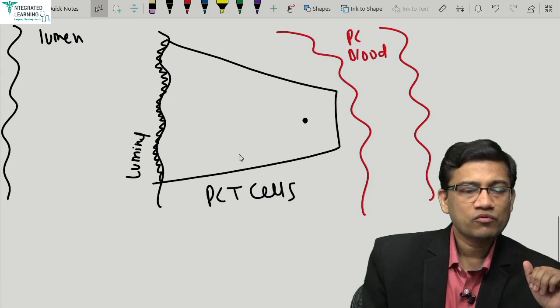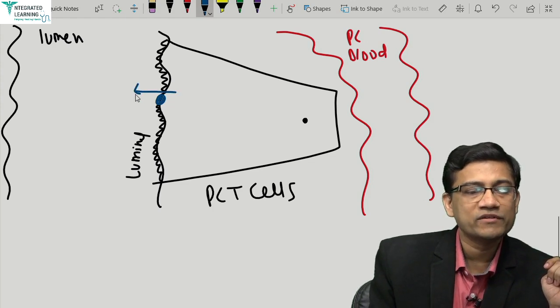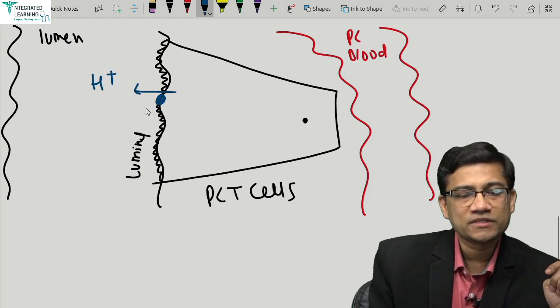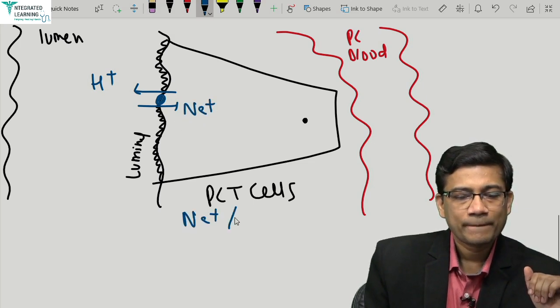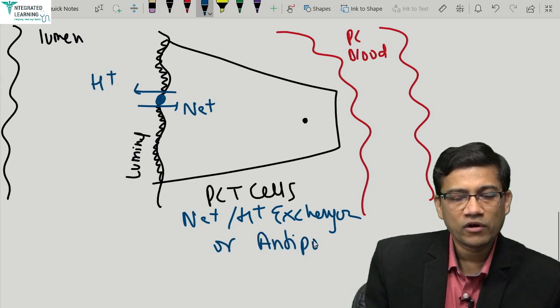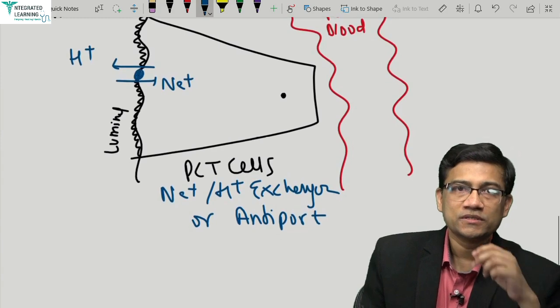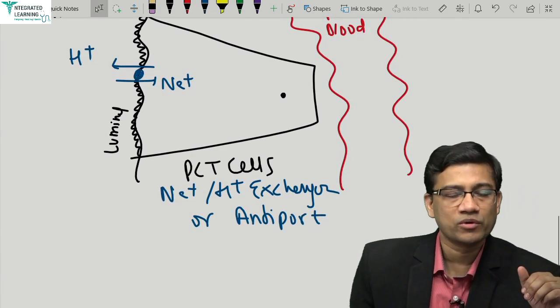Okay, so first, let's start the discussion. You have to secrete the acid, and to do so you have to couple it with something. So that's why each H plus secretion is coupled with a sodium reabsorption. So what is the exchanger here? Sodium hydrogen exchanger or antiport. It puts one H plus out, and one sodium is reabsorbed, or brought into the cell, from the urine.